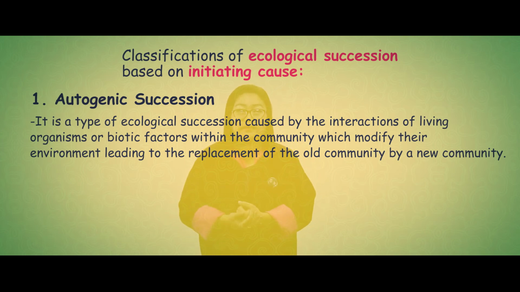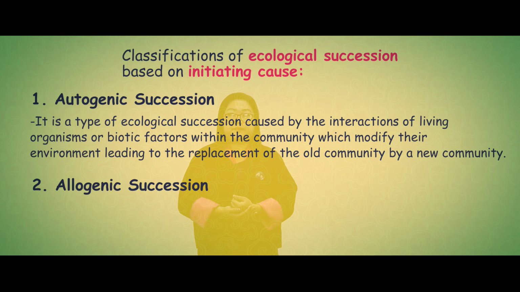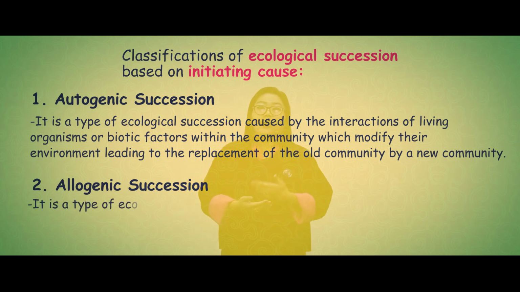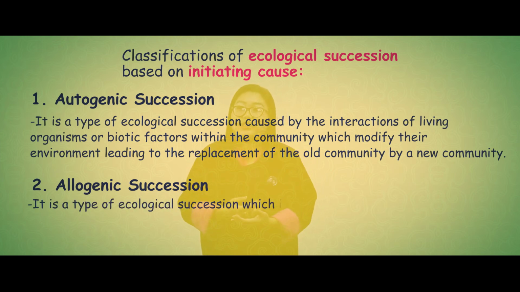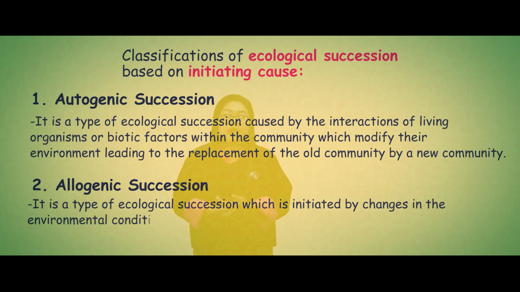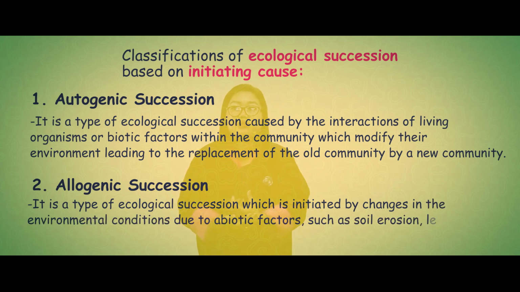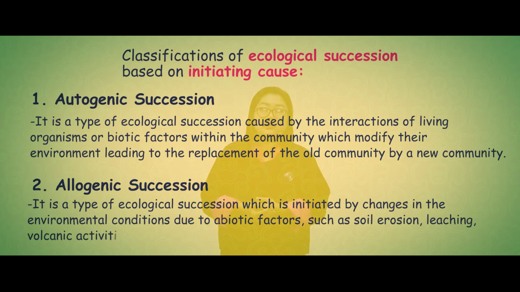to grow well. The second type of ecological succession on the basis of initiating cause is allogenic succession. It is a type of succession which is initiated by changes in the environmental conditions brought by physical processes, or we can say due to abiotic factors like soil erosion, volcanic activities, leaching, and many more.